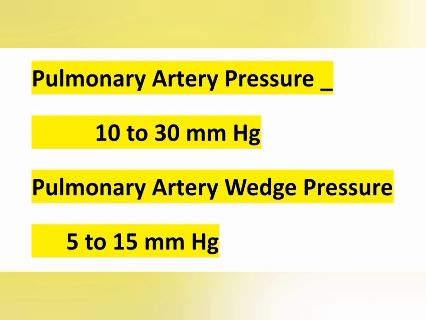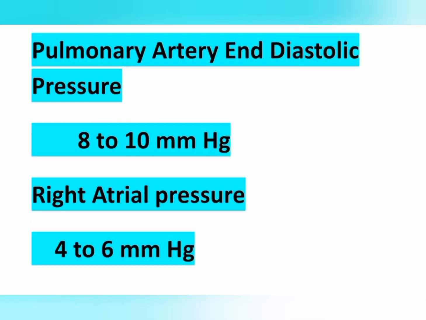Here, pulmonary artery pressure is 10 to 30 and pulmonary artery wedge pressure is 5 to 15 mm of Hg. All are confusing, but you have to learn it. And next point, pulmonary artery end diastolic pressure normal value is 8 to 10 mm of Hg. And right atrial pressure is 4 to 6 mm of Hg.